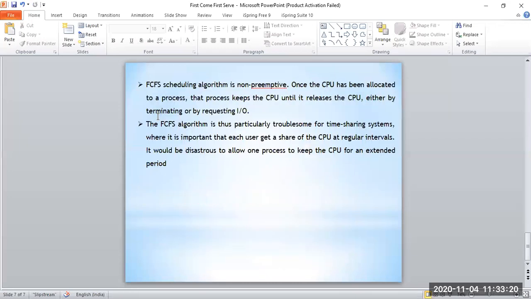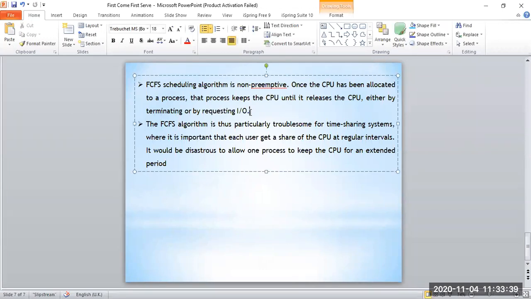Non-preemptive means even if you ask the person to leave, he will not leave. He will stick to that one until he wishes to leave. The process keeps the CPU until it releases the CPU, either by terminating or by requesting IO. So it has to leave the CPU on its own. No one can force that process to leave the CPU.